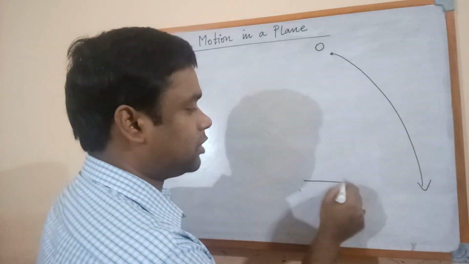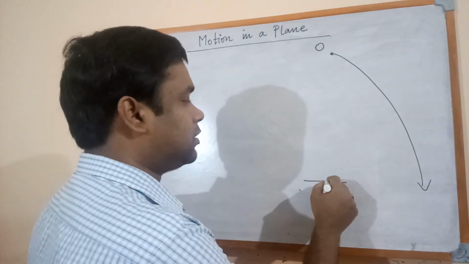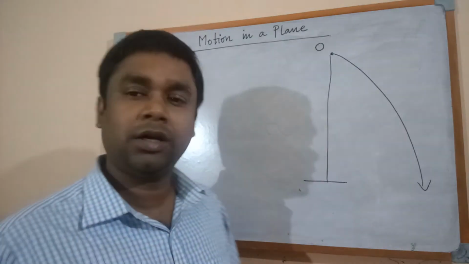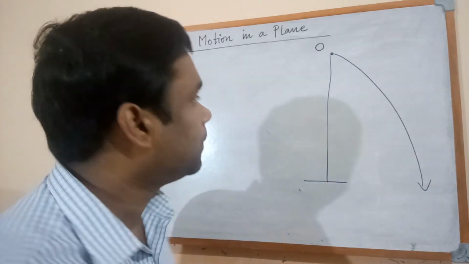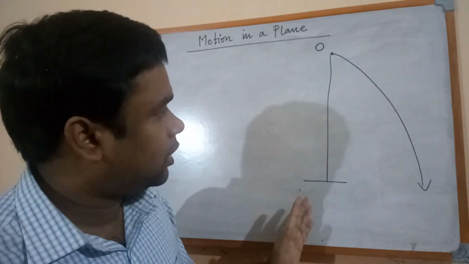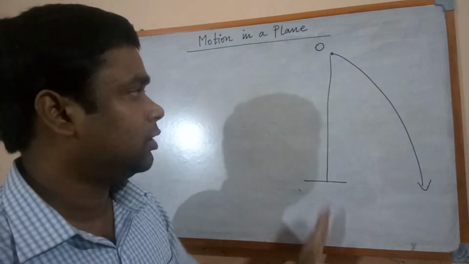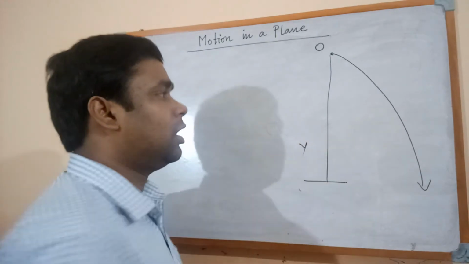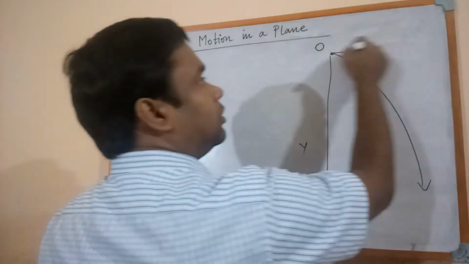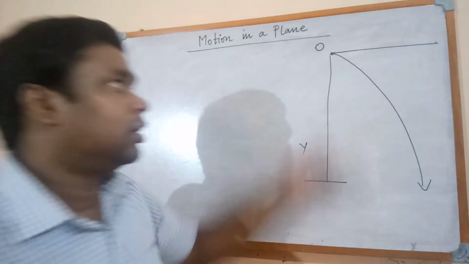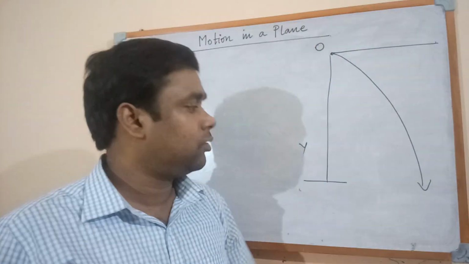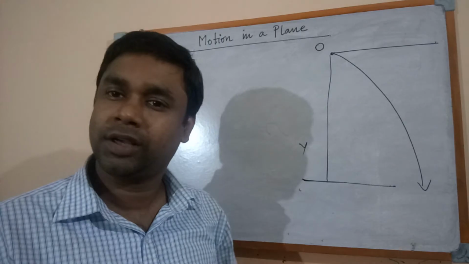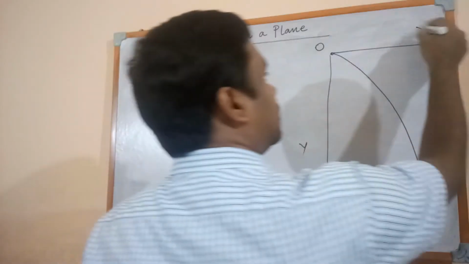Say this is the horizontal plane, and O is situated at a certain height. Let us take this line along the direction of the y-axis, and this axis which is parallel with the horizontal plane is known as the x-axis.